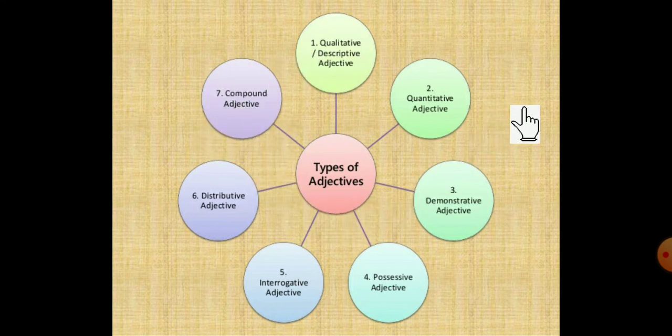What do we have to do? After watching this video, you have to write down each and every type of adjective, and for each type of adjective you have to write one example. Okay, and you have to send it to me.